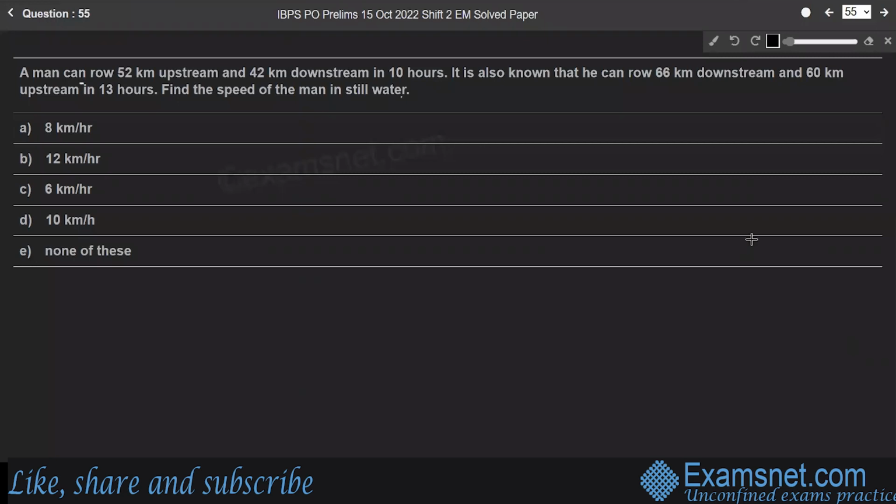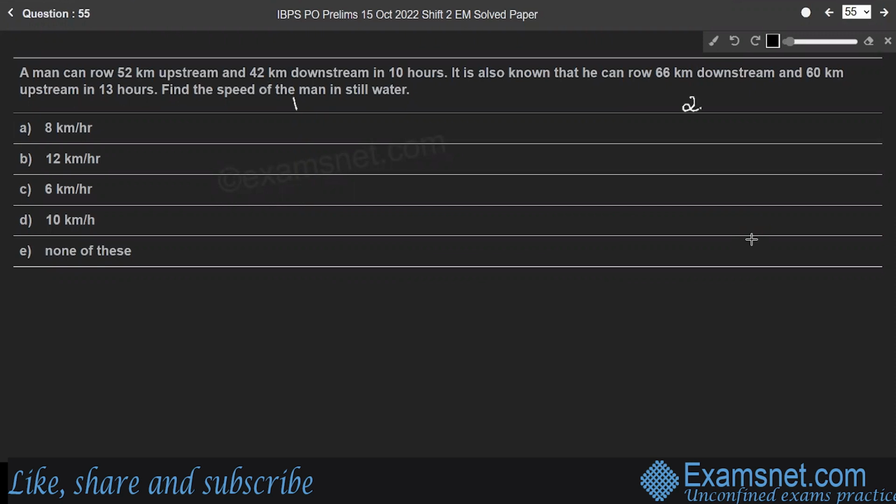Question 55. A man can row 52 kilometer upstream and 42 kilometer downstream in 10 hours. It is also known that he can row 66 kilometer downstream and 60 kilometer upstream in 13 hours. Find the speed of the man in still water. So let us consider two cases. So case 1 and case 2.